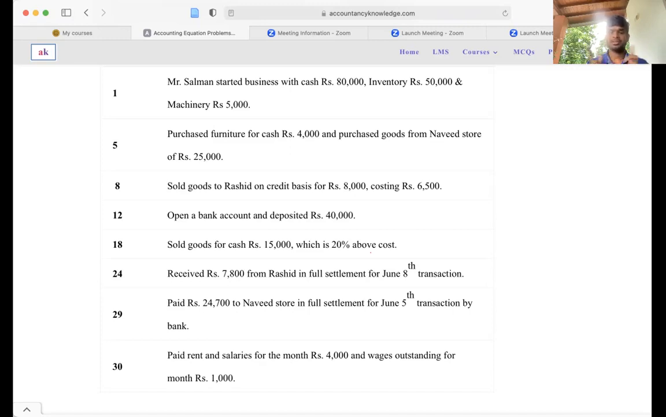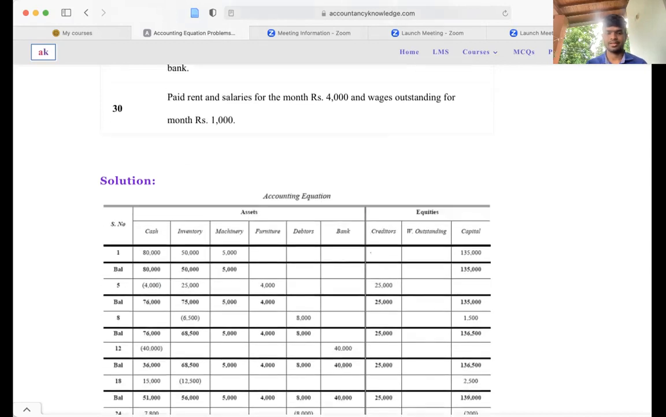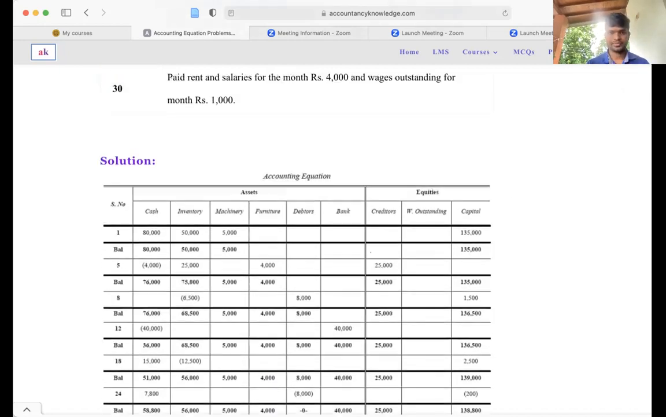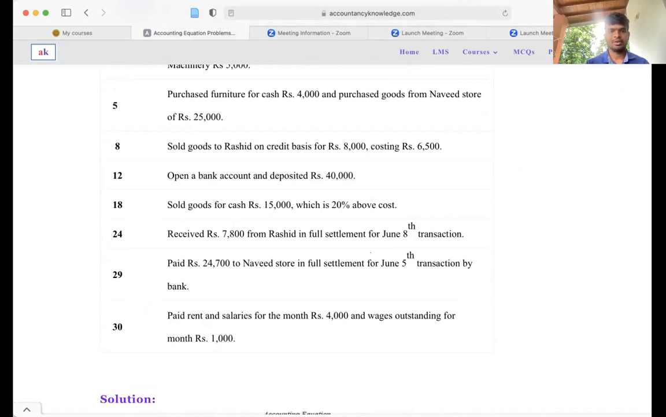So the difference between the 8,000 and 6,500, that means 1,500, you need to show as an increment of the owner's equity. You can see it like this: 6,500 you need to reduce from the inventory and you need to establish a debtor or receivable balance as 8,000. The difference between these two, you need to identify in the owner's equity as 1,500.